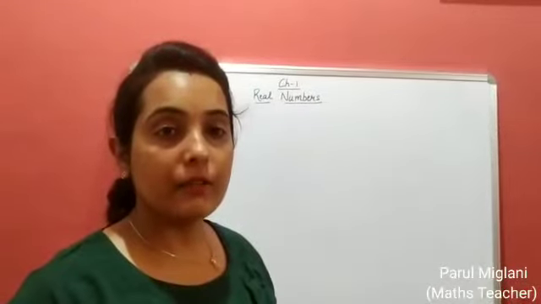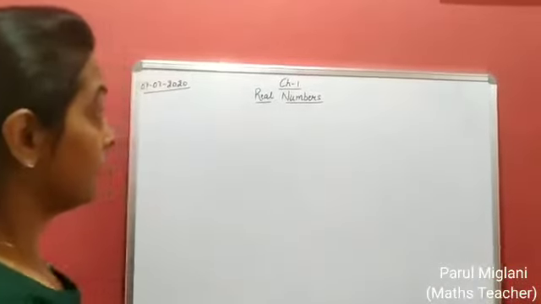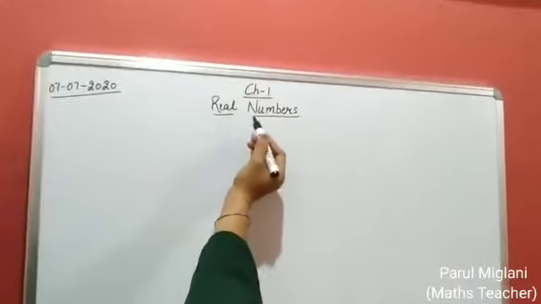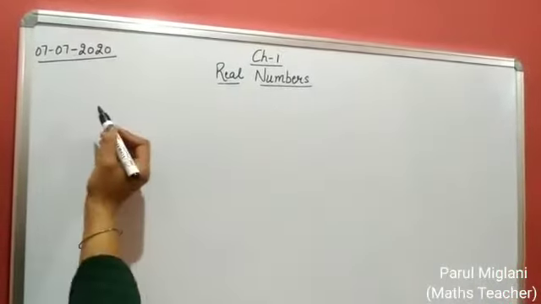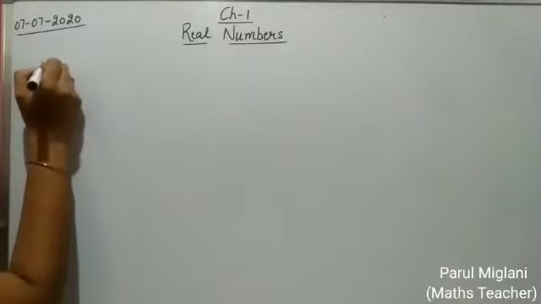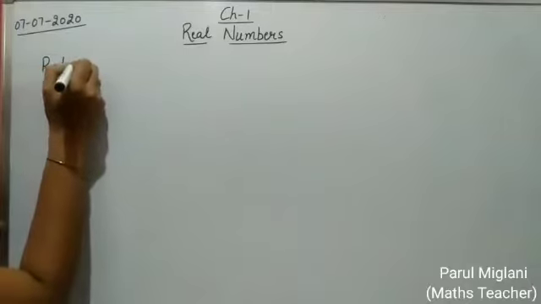Today we shall start revision of chapter number 1. Name of the chapter is Real Numbers or Number System. First is, what are rational numbers?